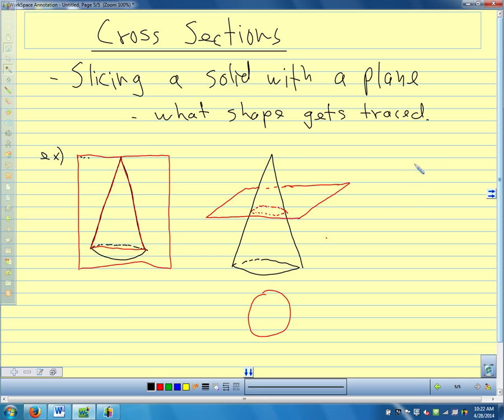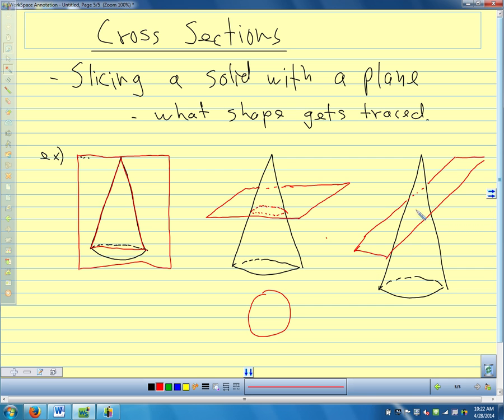How about if we took that cone and the same kind of idea, but our plane cuts through at an angle. What kind of shape would we get then?